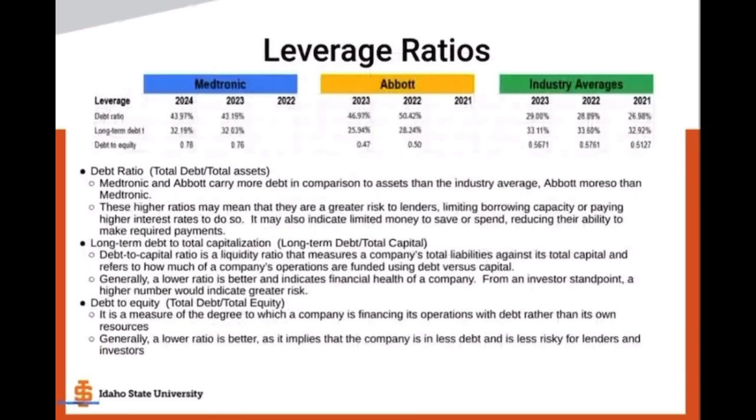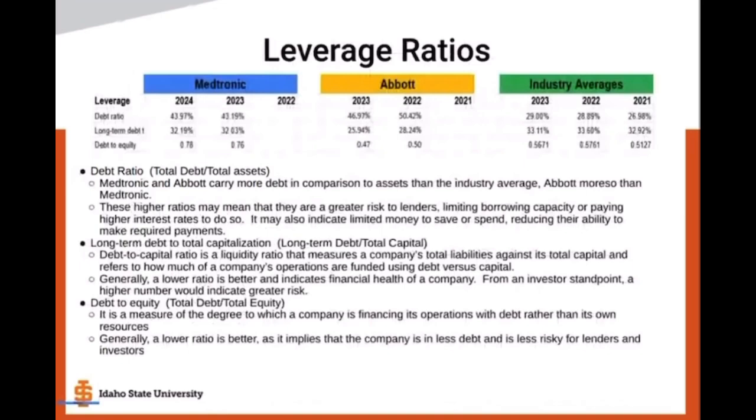For my section, in comparison, I have leverage ratios. And so the nice thing about all of our sections is that Medtronic and Abbott are in the same medical specialties industry, making our work a little bit easier. So for the first comparison, we have the debt ratio, in FactSet referenced as total debt over total assets.